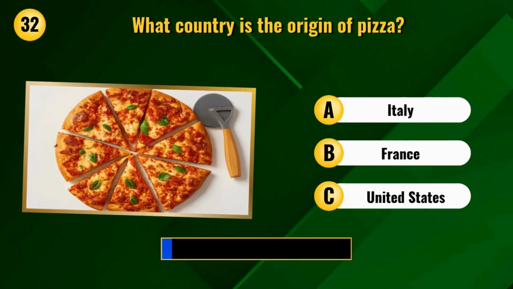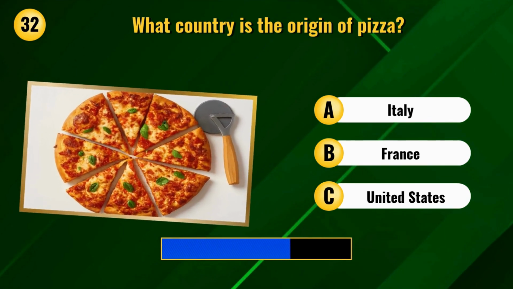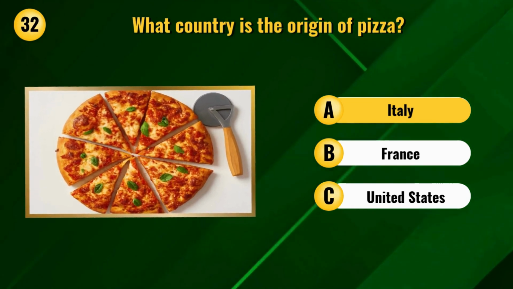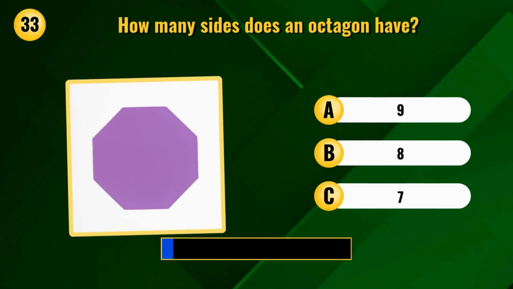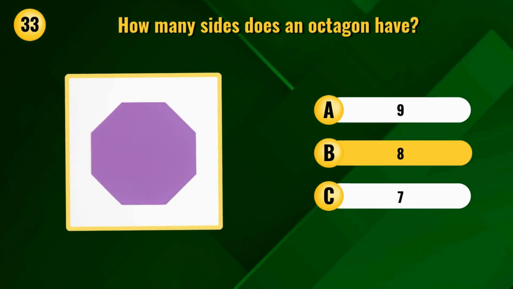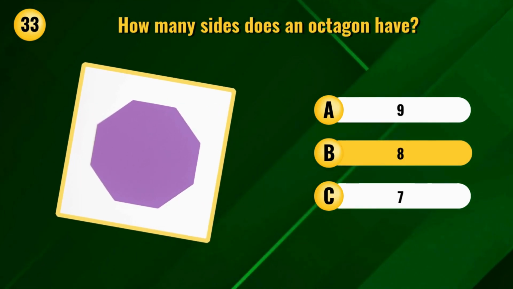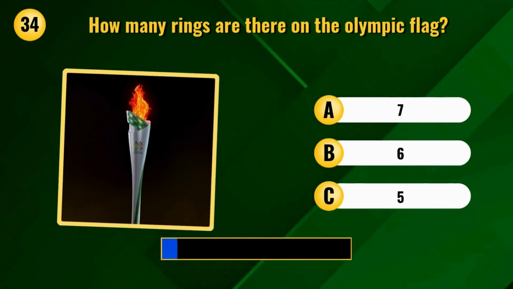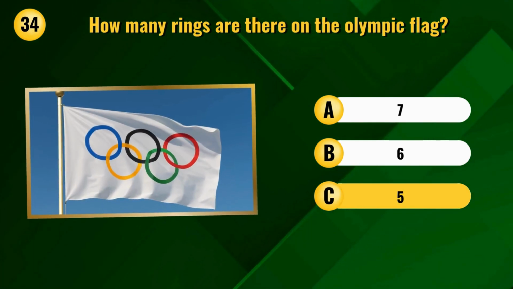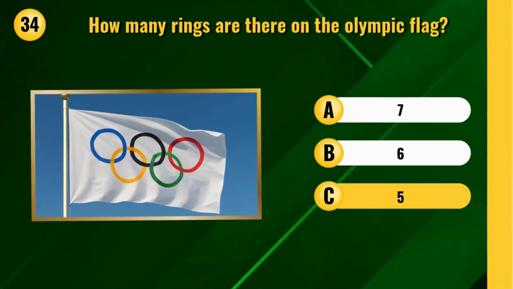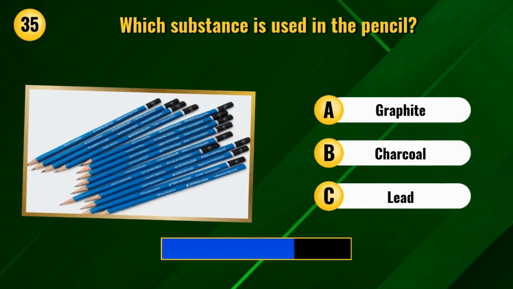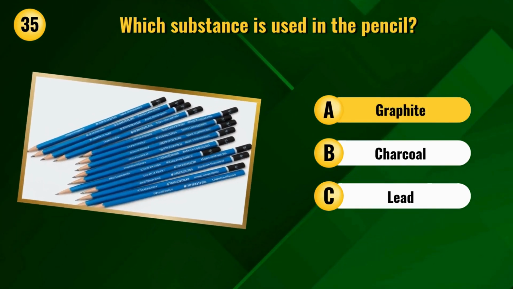What country is the origin of pizza? Italy. How many sides does an octagon have? 8. How many rings are there on the Olympic flag? 5. Which substance is used in the pencil? Graphite.